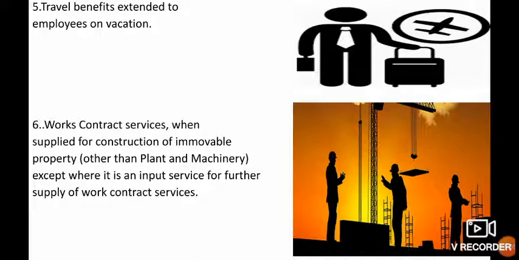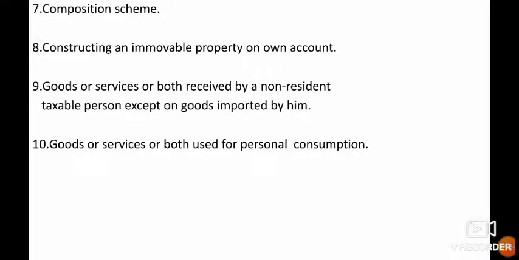6.1. Work contract services when supplied for construction of immovable property, except where it is an input service for further supply of work contract services. For instance, a manufacturing company taking services for construction of an AC plant in the factory is eligible for ITC, since it is considered plant and machinery. Seventh one, composition scheme. ITC is not available since a composition supplier is not entitled to collect any GST from the recipient. So the dealer is not eligible to claim ITC.